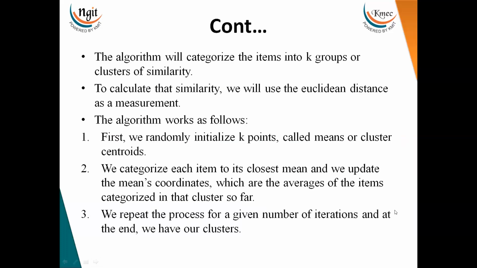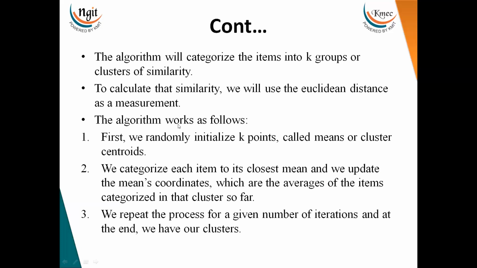So here we have discussed k-means. These are the steps we are using, which I have discussed earlier also, and they are written here. You can go through them and you will understand better. Let me just revise here. What are we doing in this algorithm? We try to group the data into multiple clusters, formed according to the similarity between data points. And to calculate that similarity, we are using the Euclidean distance formula.